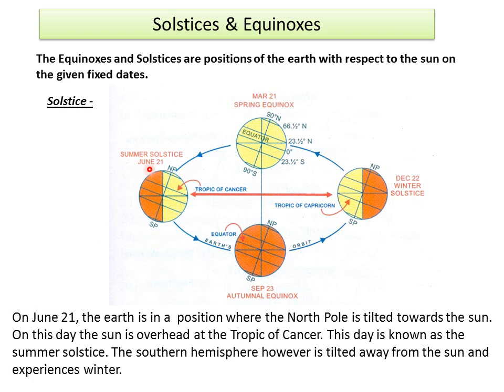On June 21st, the earth is in a position where the north pole is tilted towards the sun. On this day, the sun is overhead at the Tropic of Cancer. This day is known as summer solstice. The southern hemisphere, however, is tilted away from the sun and experiences winter.